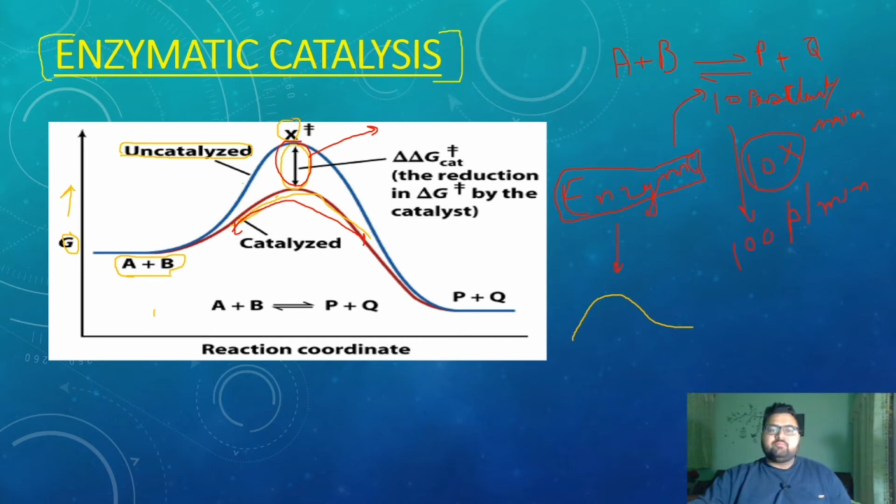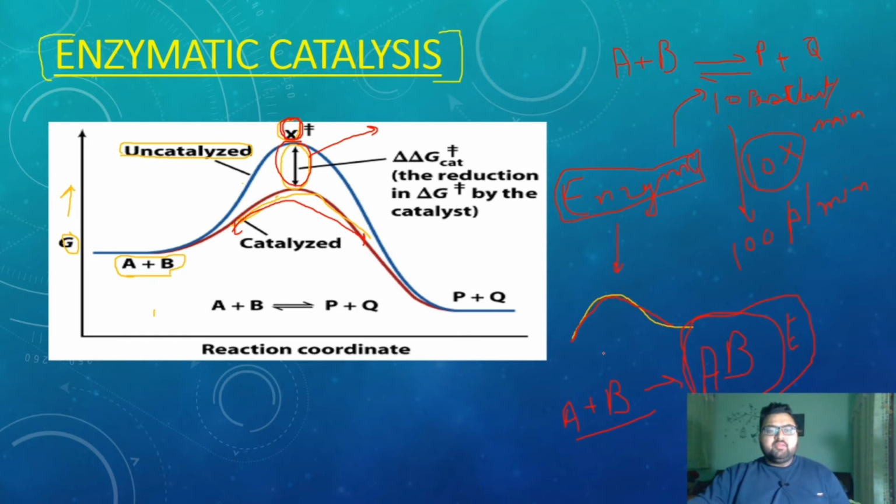But our primary focus here is X, the transition state complex. When A reacts with B, they form a reaction intermediate, AB, that is bound to the enzyme. Every reaction forms reaction intermediates, as we know from studying chemistry, like free radicals, carbocations, carbanions.